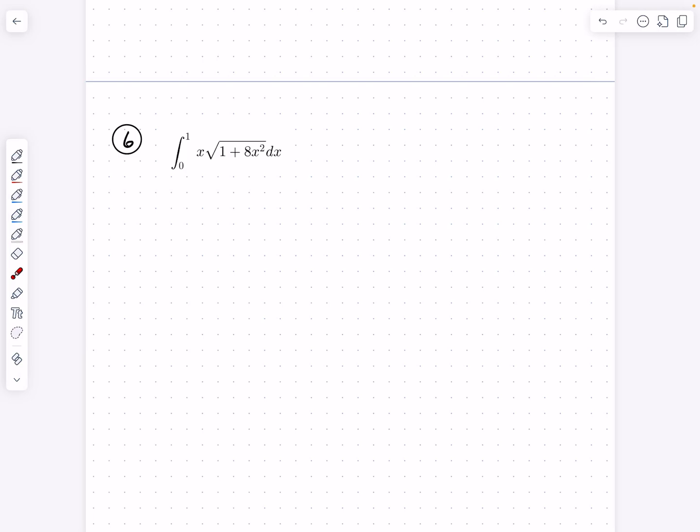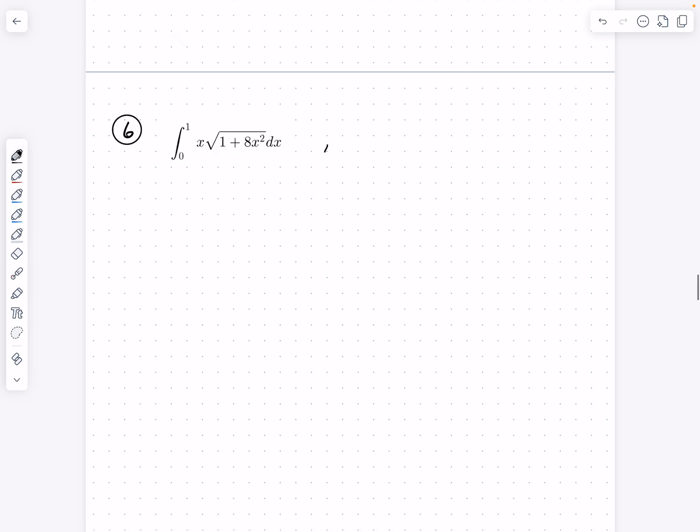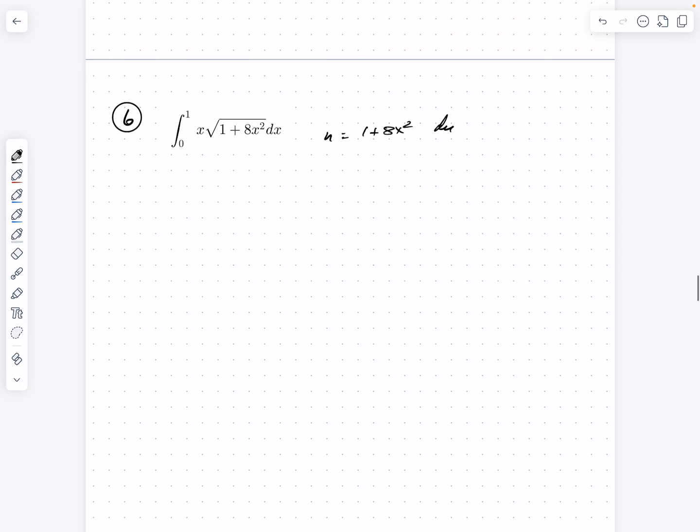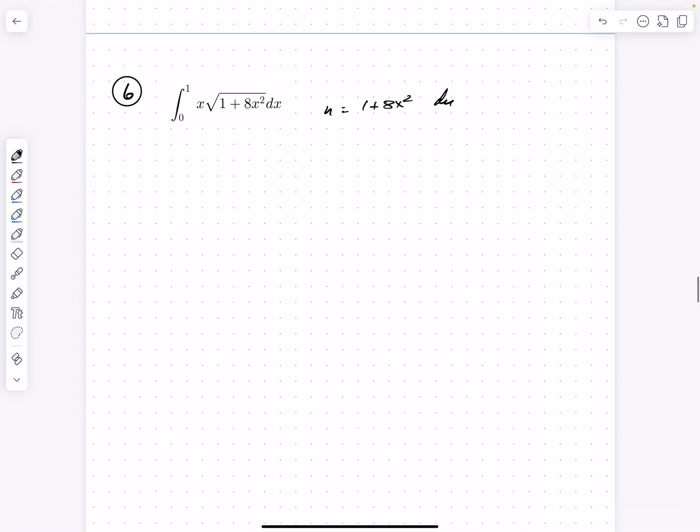All right, number 6, again, U substitution. I'm going to choose 1 plus 8x squared as my U expression. And so U equals 1 plus 8x squared. And du, the derivative of that, would equal, well, derivative of 1 is just 0. Derivative of 8x squared would be 16x. And I want to rewrite my limits.